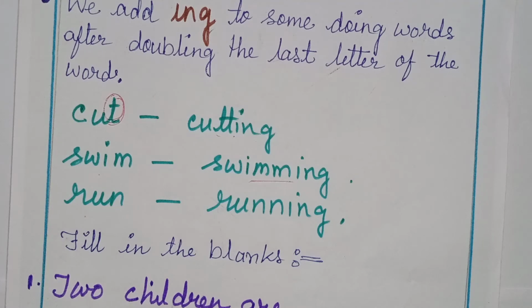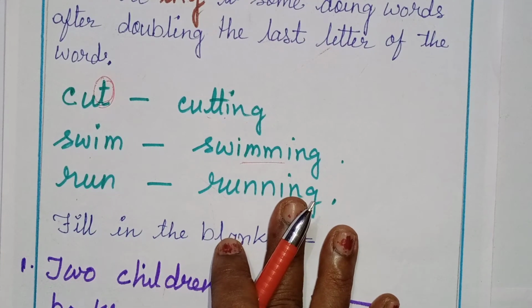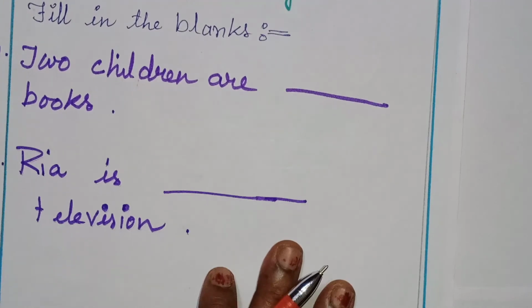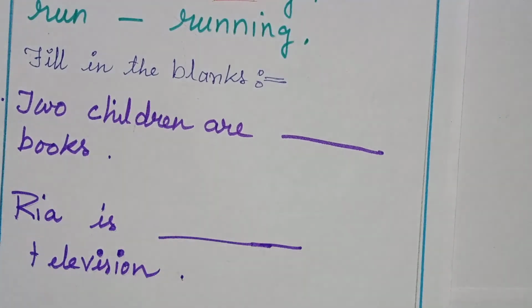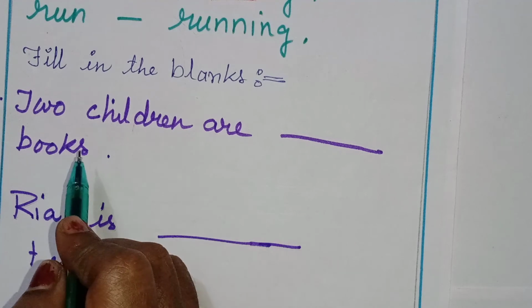And you know, children, I am teaching you all these doing words from your English grammar book. Doing words. You will read, you will get everything. So some fill in the blanks I have done for you. Fill in the blanks. Okay, children? Two children are dash books.